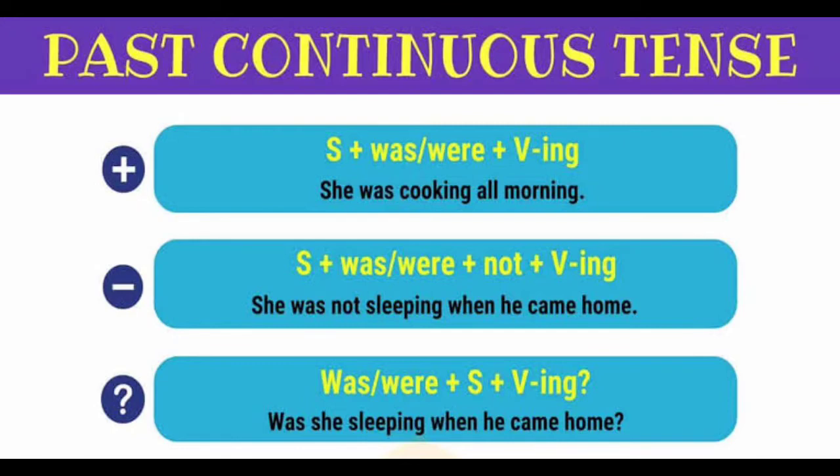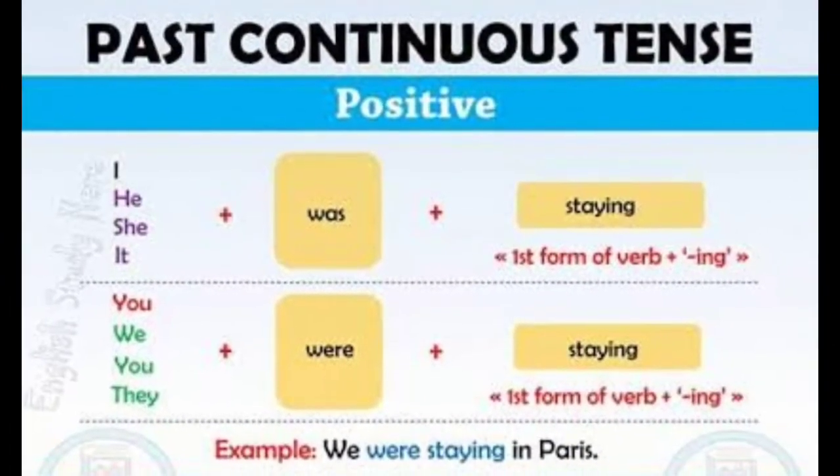Was she sleeping when he came home? If the subject is in the plural form, were we sleeping when he came home? Along with the question mark. So the question mark is very, very important in interrogative sentences.